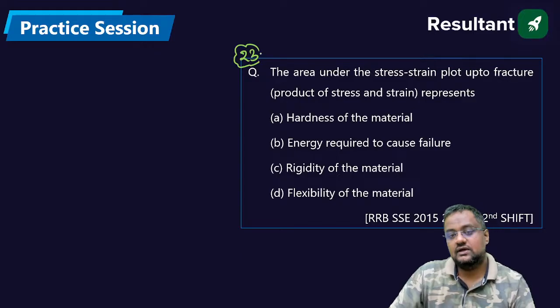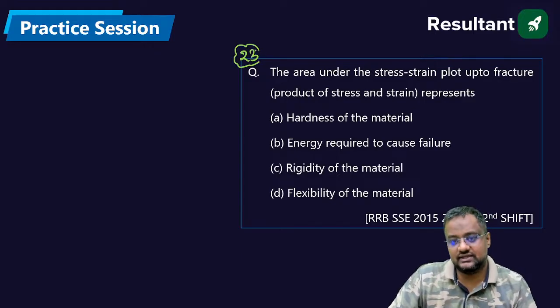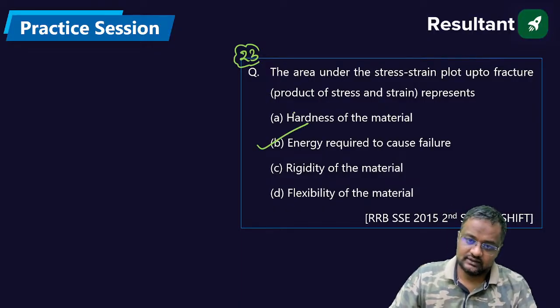23. The area under the stress strain curve up to fracture is called as? The area under the stress strain curve up to the fracture is the energy required to cause the failure.